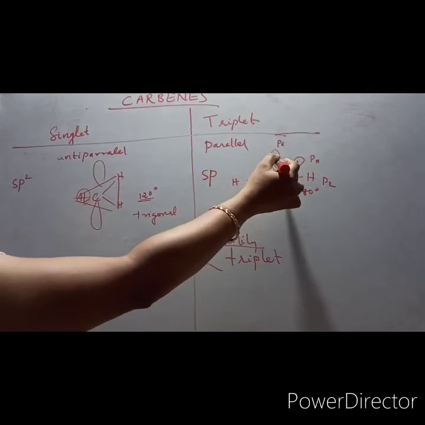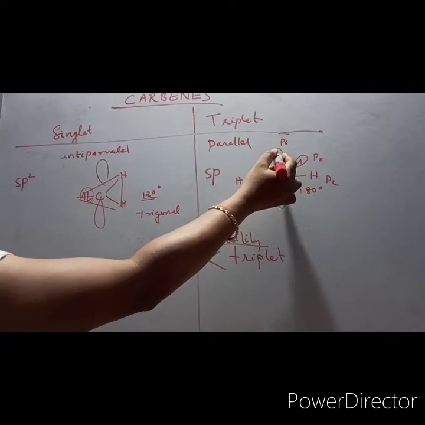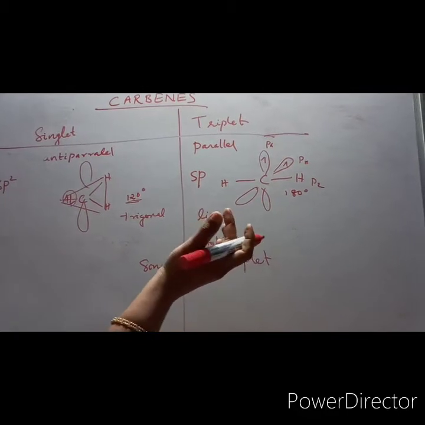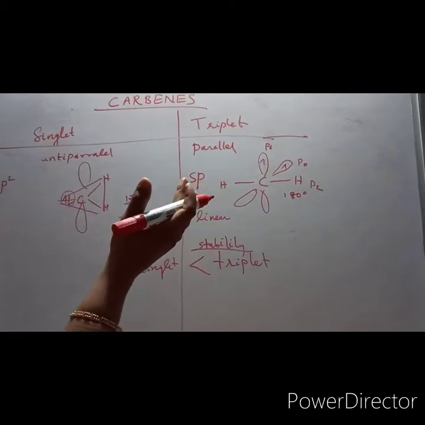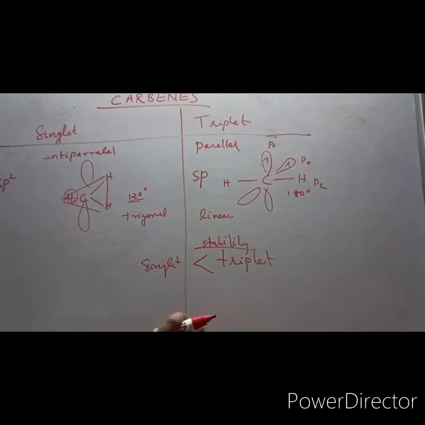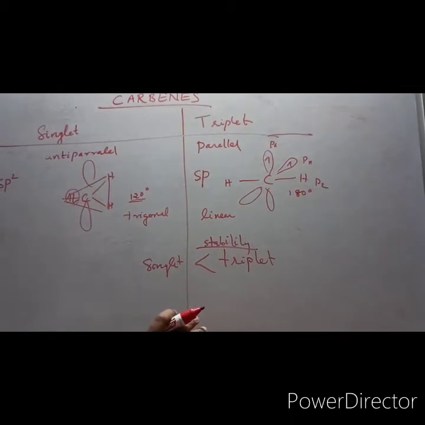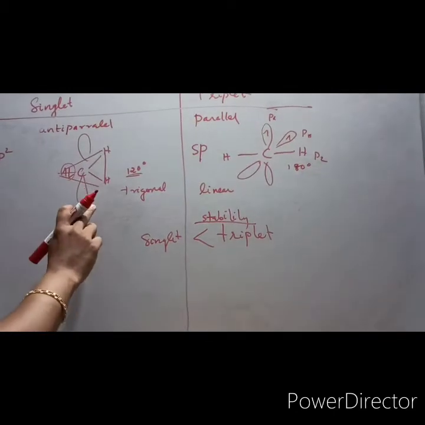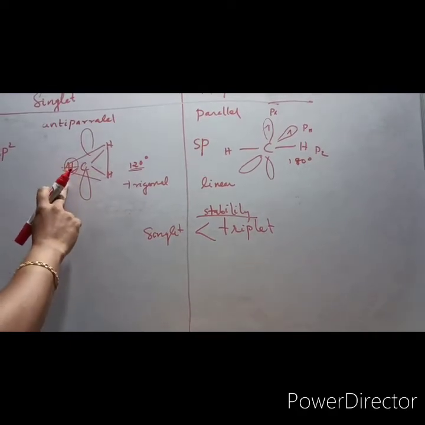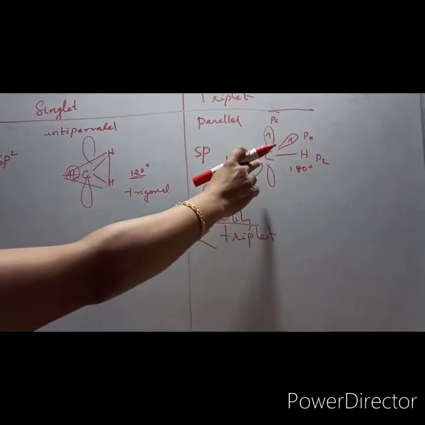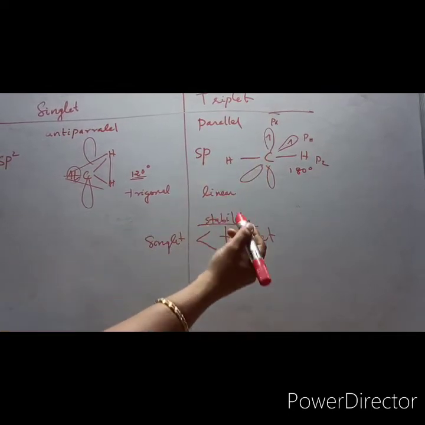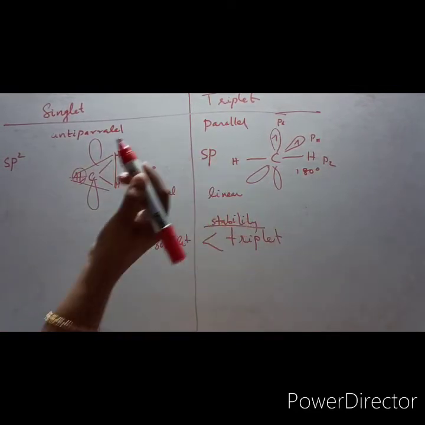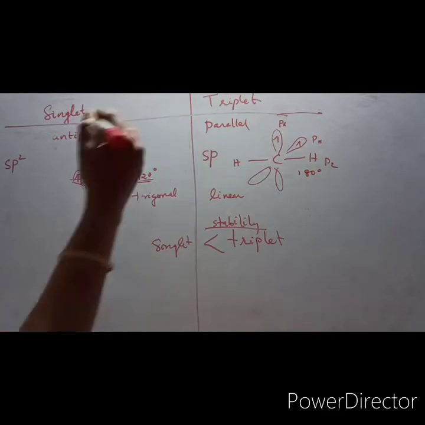And if you are seeing here, they are not paired, they are single electrons in separate unhybridized orbitals. Even though they are mutually perpendicular, the single electrons are as far apart as possible. So that is why triplet carbenes are more stable than singlet. Once more I will tell: the two electrons occupy the same orbital in the singlet carbene, whereas they are in different orbitals with parallel spins in the triplet carbene. So interelectronic repulsion will be greater in singlet carbene than in triplet carbene. That is why triplet carbenes are lower in energy and highly stable.